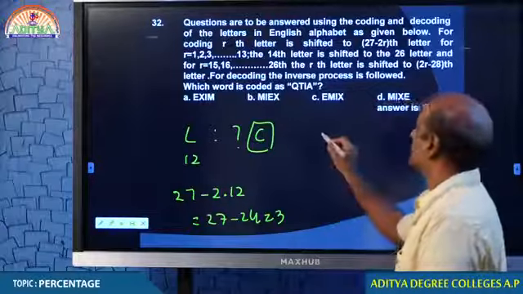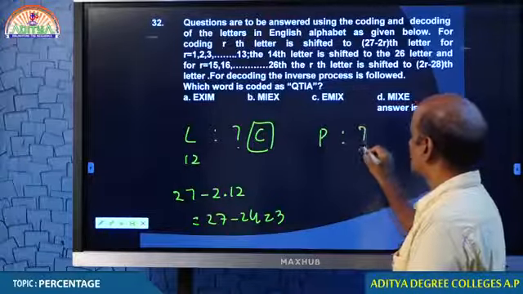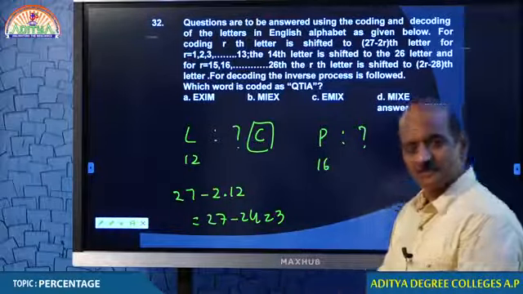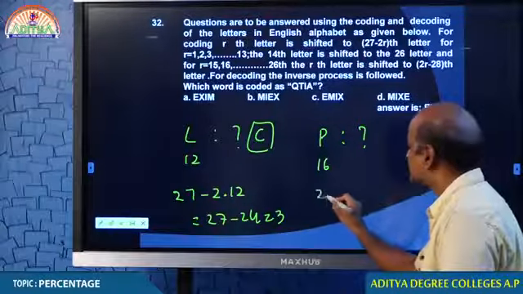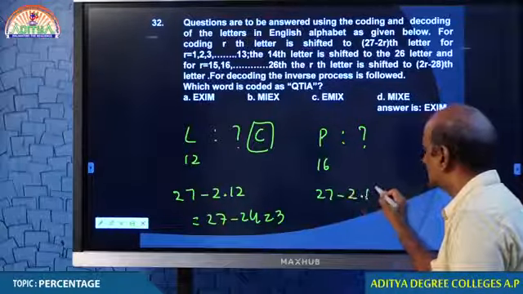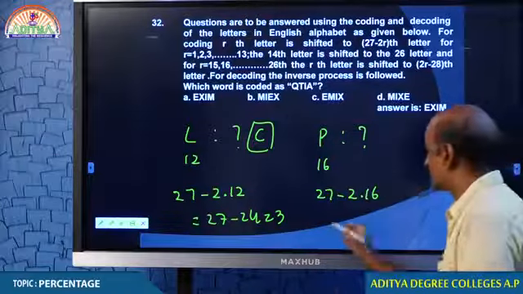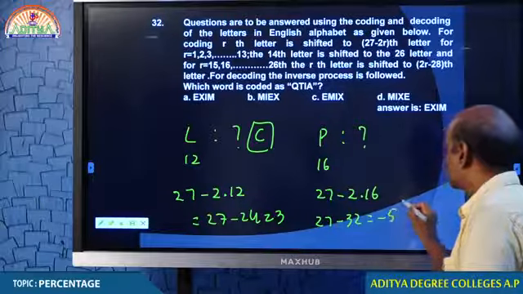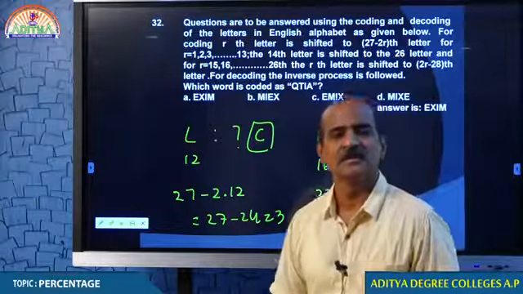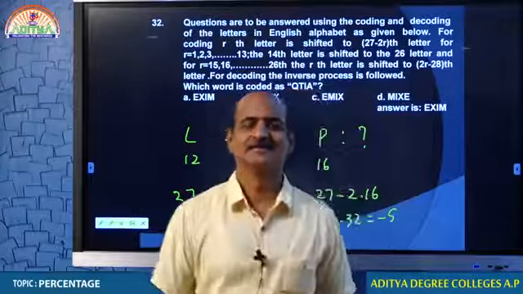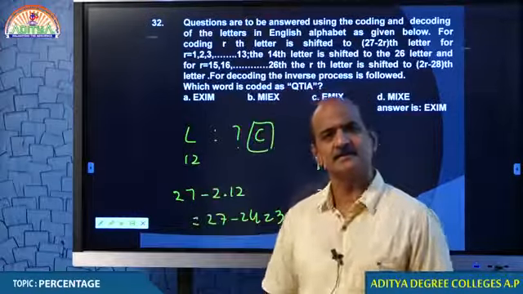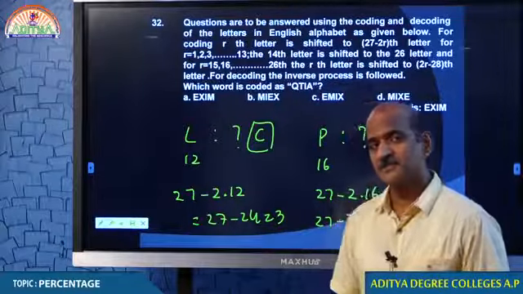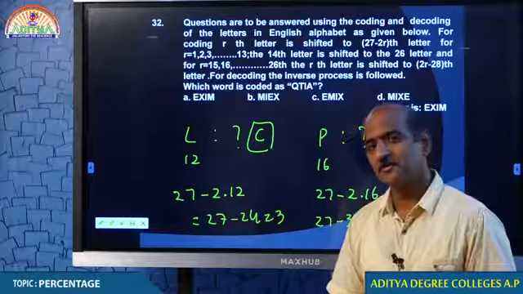Okay. Then how is P coded in the same language? P is equal to 16. We need to decode. 27 minus 2R, 2 into 16, 27 minus 32, minus 5. Oh my God. What is minus 5? Are we making any mistake, my dear students? Is our process not correct?